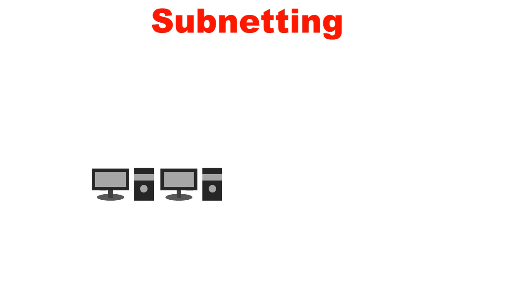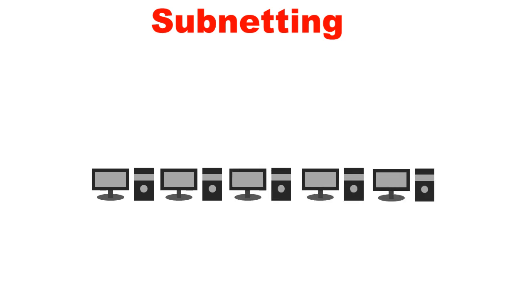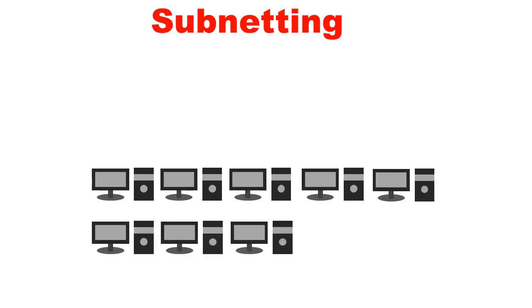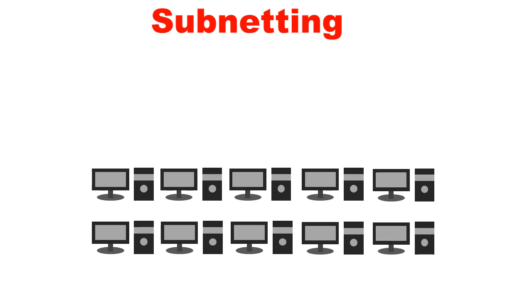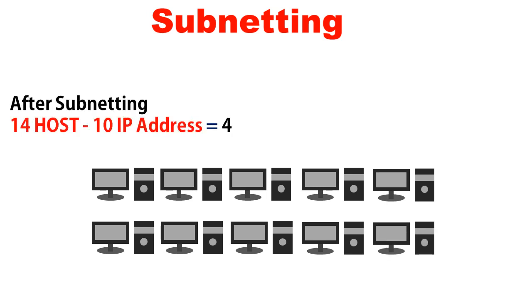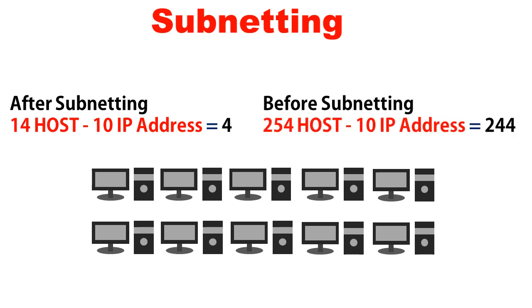So by the subnetting technique, we can eliminate the wastage of host numbers. If we create a small network of 10 computers in this new subnetwork, then only 4 host numbers will be wasted instead of 244 host numbers of a default class C category network before subnetting was incorporated.